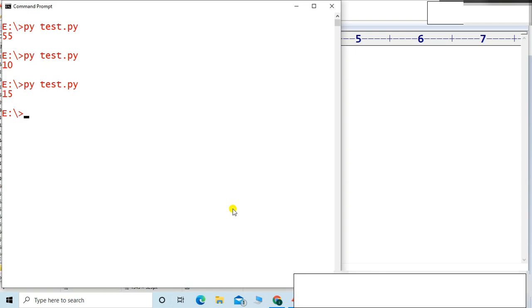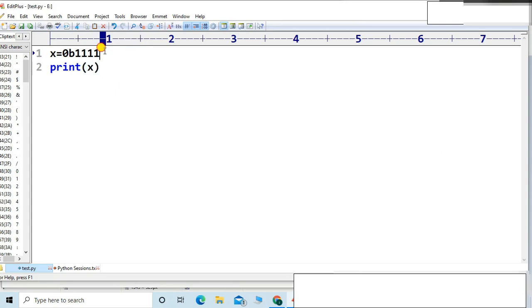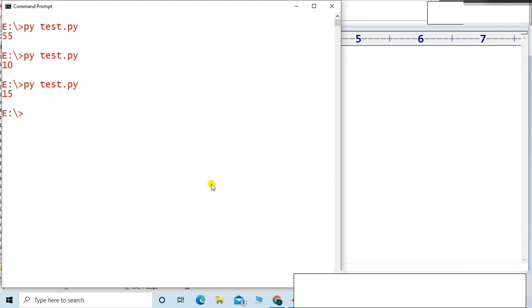Suppose tomorrow I wrote here 1110010. Is it understood by a human? No. So the Python virtual machine will translate it into decimal form. Whatever number you provide to the Python virtual machine, it will convert it and show it in the decimal number system.